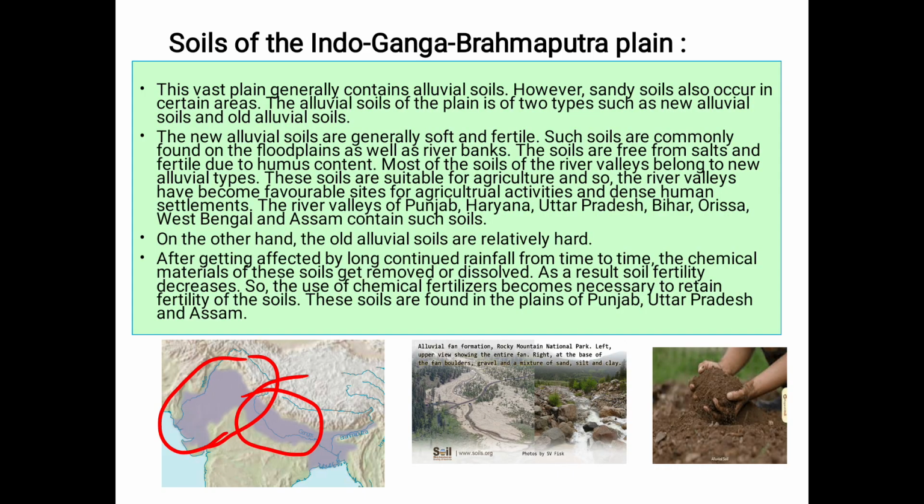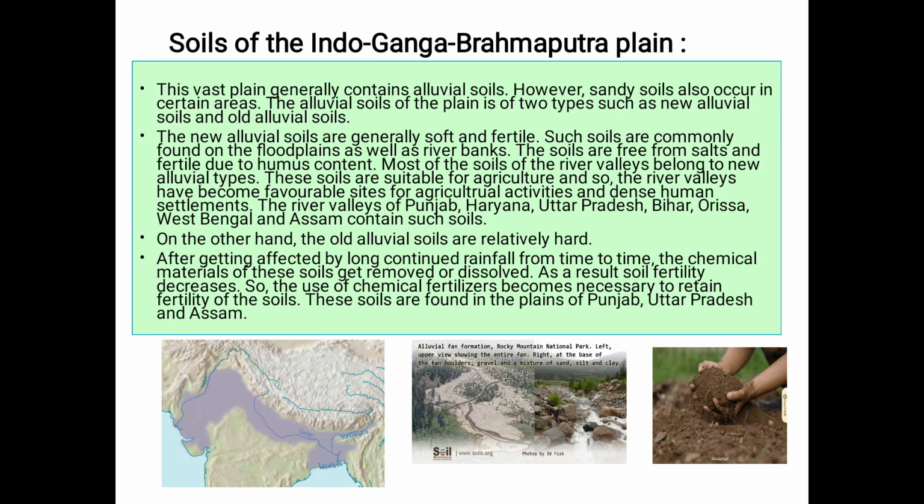The area where this purple color is drawn is the Indo-Ganga Brahmaputra plain, and this is the alluvial soil. So when you do cultivation, we need these soils. Very good. If the soil is not like this, then it is not so fertile.